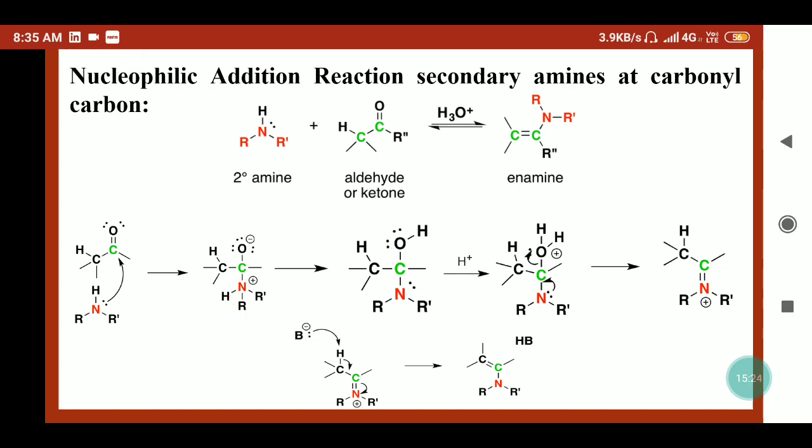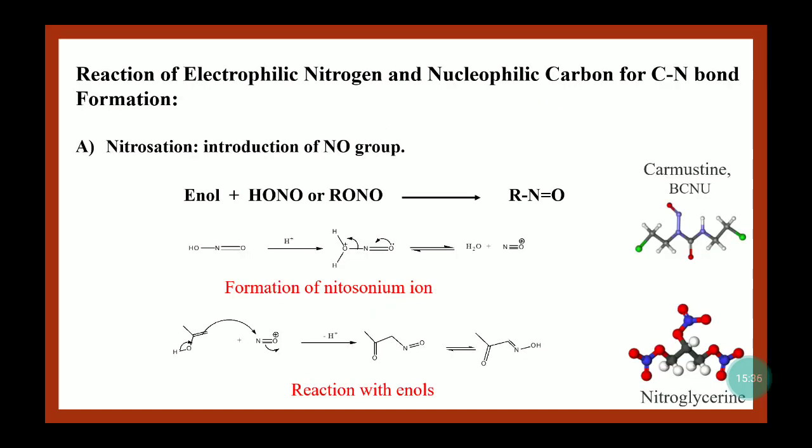So enamines are good intermediates to synthesize different products. By these types of steps we can form different CN bonds where the nitrogen is behaving as a nucleophile. Now we will see where the nitrogen behaves as an electrophile and carbon is behaving as a nucleophile. So it can also form the bond between carbon and nitrogen.